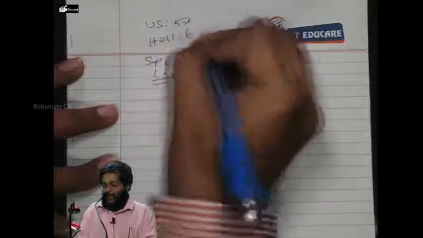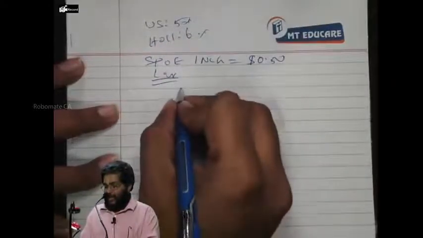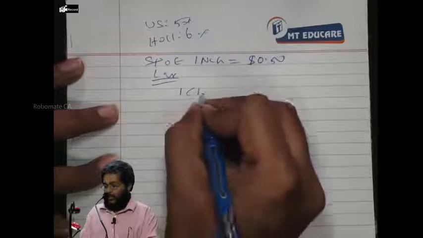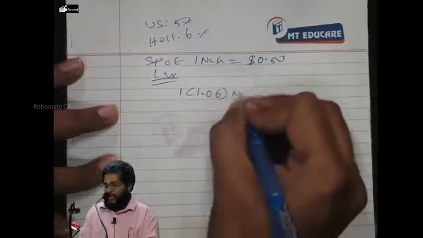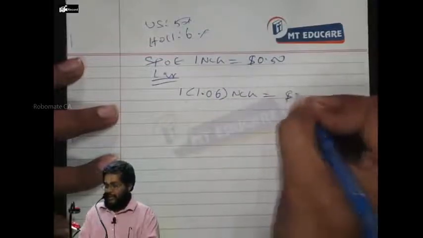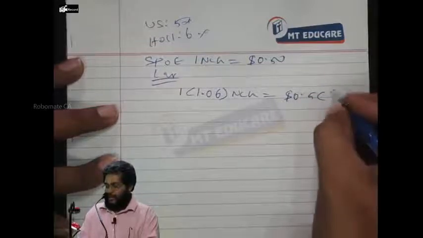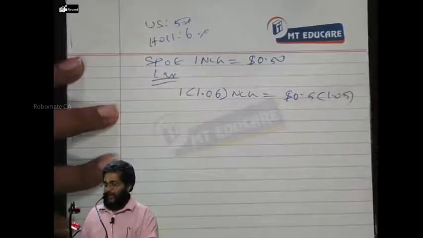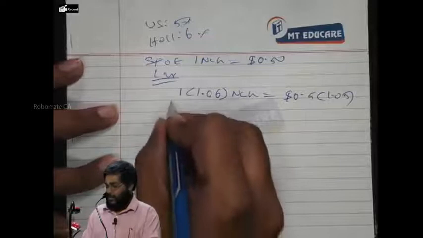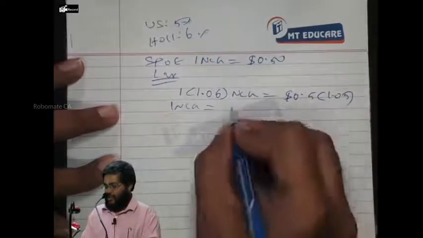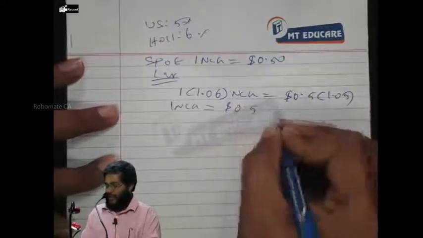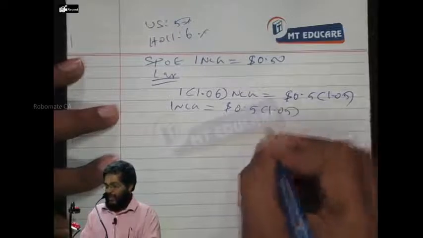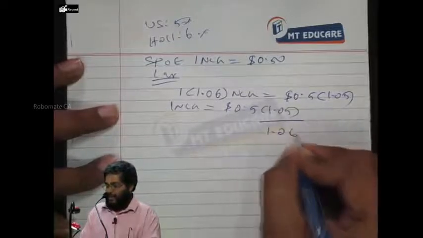Holland interest rate, 6%. After 1 year, 1 NLG becomes 1.06 NLG, and $0.5 becomes $0.5 into 1.05. Yes or no? That means 1 NLG is equal to $0.5 into 1.05 divided by 1.06.